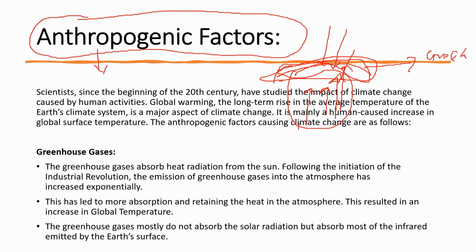The greenhouse name comes from the fact that in European countries and other countries where it is very cold, there are certain houses built in order to trap heat for the plants, and this type of house which traps heat to maintain the heat for growing plants is known as a greenhouse. Likewise, the Earth system also acts like a greenhouse which traps outgoing radiation and maintains the heat within the Earth